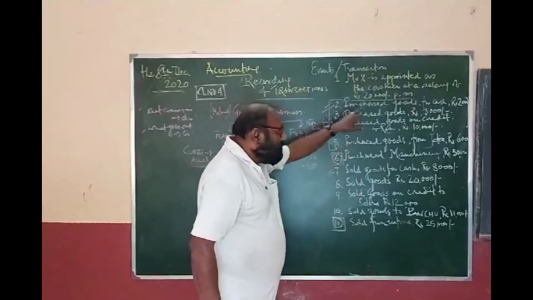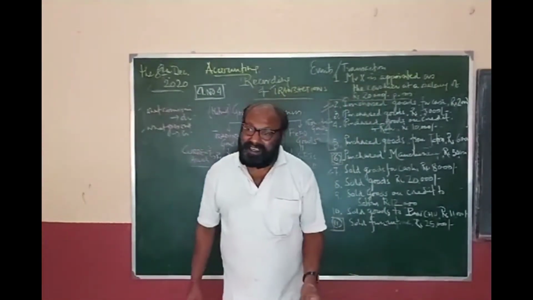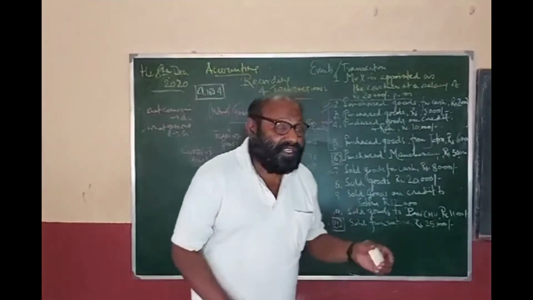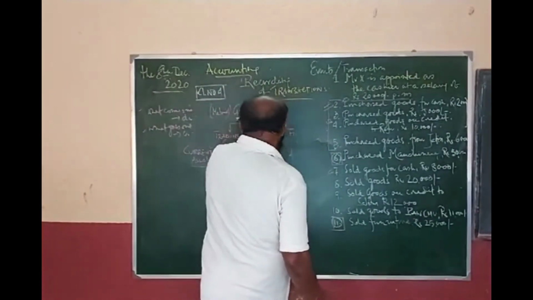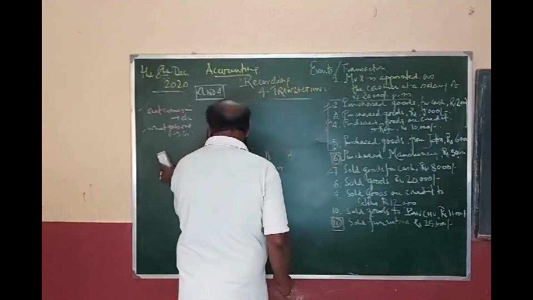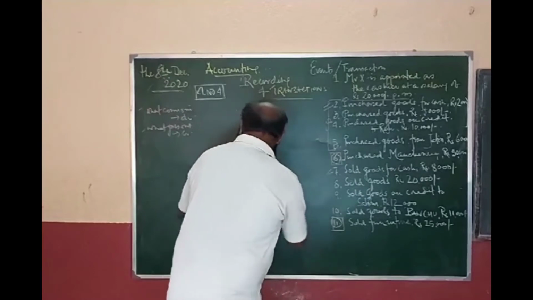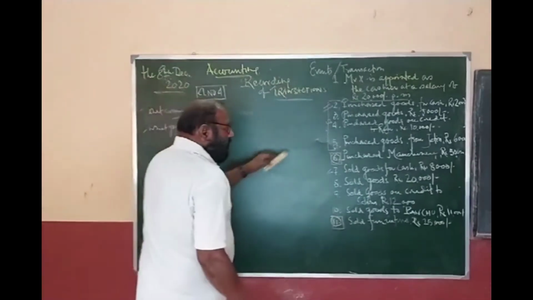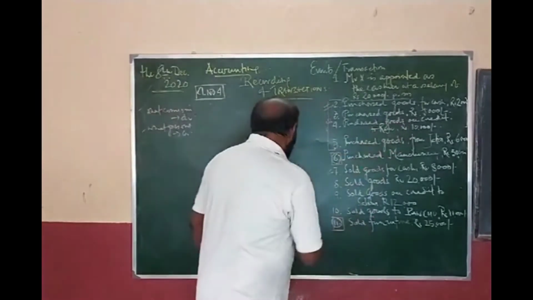Whenever we are purchasing, the purchase account will be debited, and whenever we are selling, the sales account will be credited. This is a very, very important discussion, friends. Please bear it in mind. Now I will make some specific discussion on cash and credit transactions.